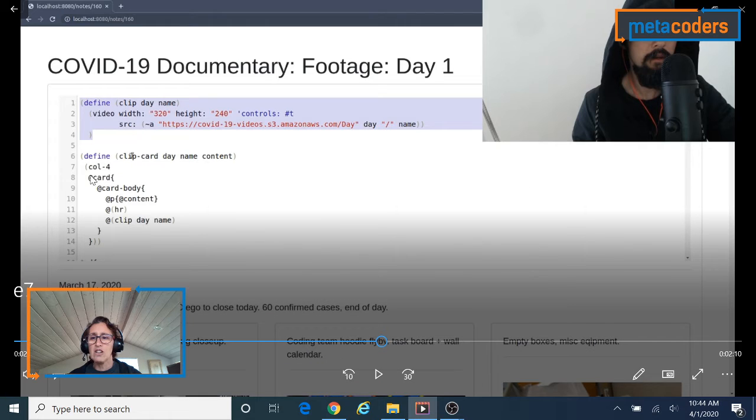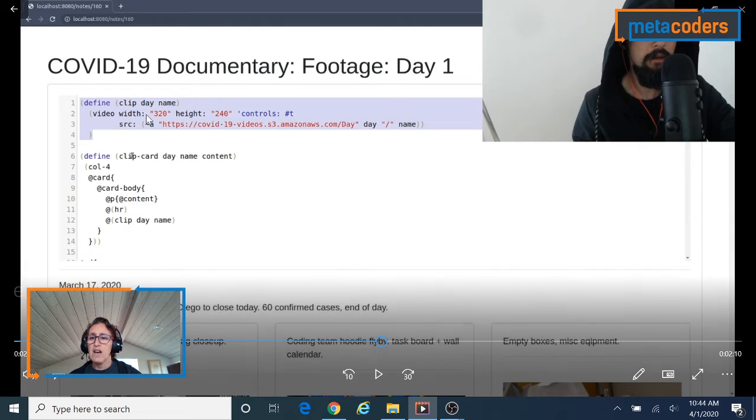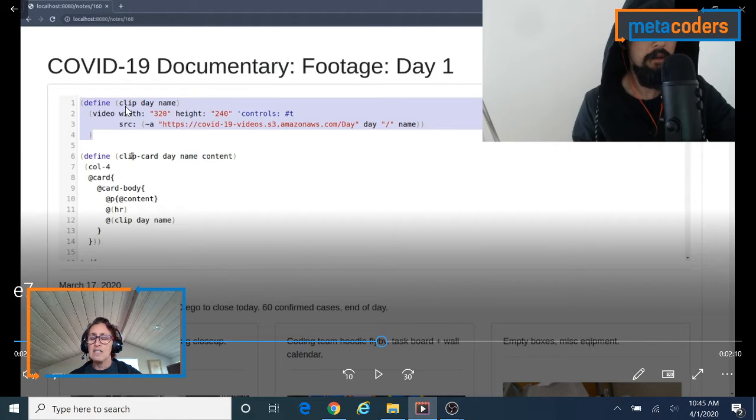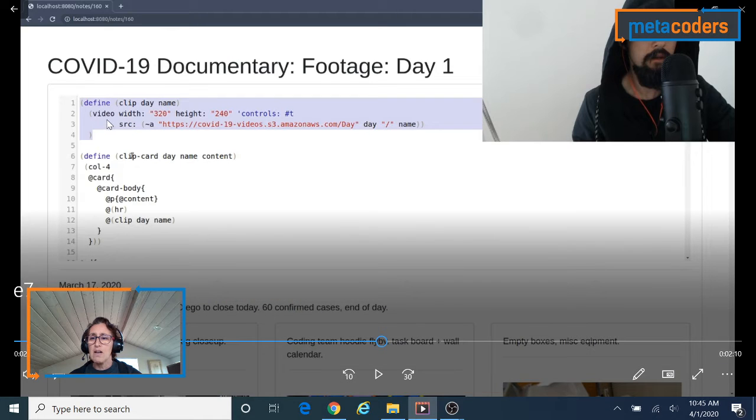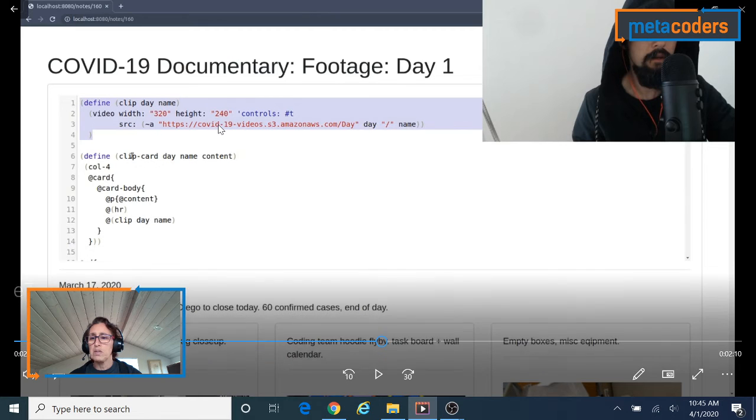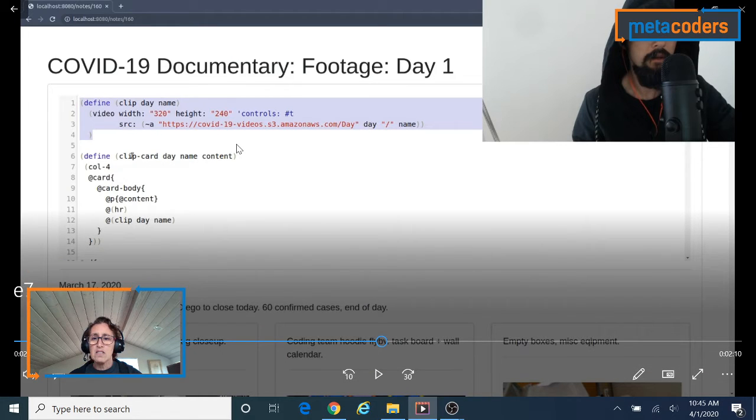This code here, I've never seen it until I watched this video, but it looks like Steven has created a piece of code that he has defined as clip. And I'm guessing that is a video clip. And he's passing in parameters that are the day and the name of the clip. He's created a function, I bet, that is called video. And it has a width and a height so that all the videos are going to be the same. Let's keep watching and see what he tells us about this code.